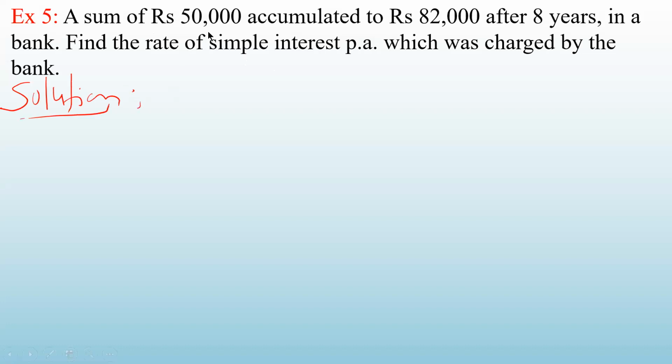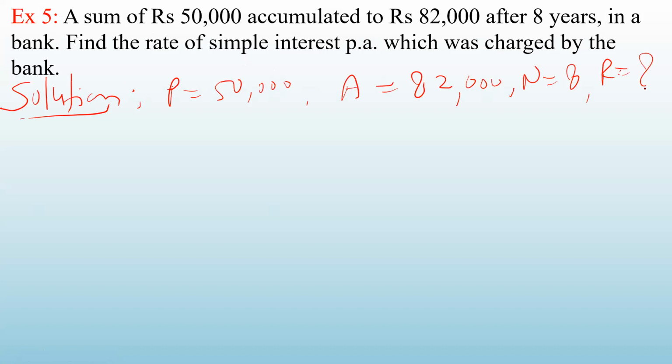A sum of rupees 50,000 accumulated to 82,000 after 8 years. So that means the principal amount is 50,000 and this 50,000 accumulated to 82,000. So accumulated amount, means A, is 82,000 after 8 years. So N is 8 and you have to find out the value of R.